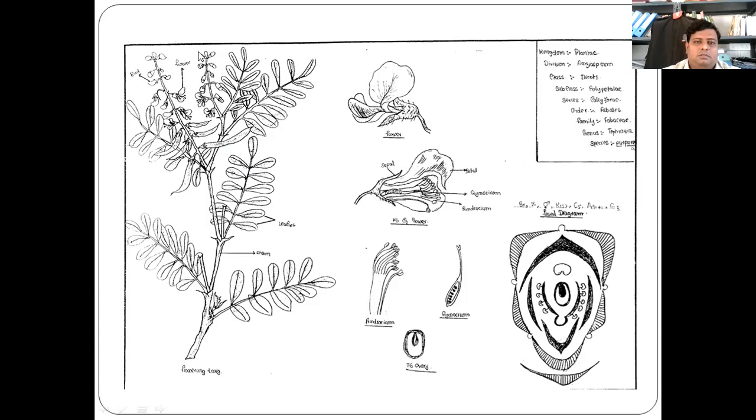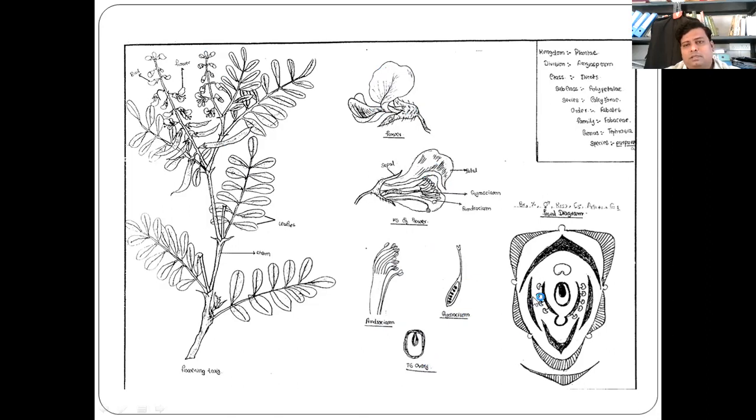These are the pods. These are the flowers in inflorescence. This is a single flower. This is the keel. This is the standard petal. These are the sepals. This is the androecium. One is free, the other nine are fused. This is the gynoecium showing marginal placentation.